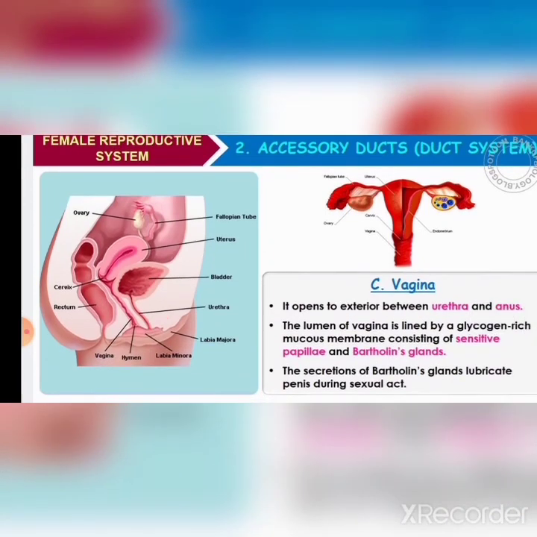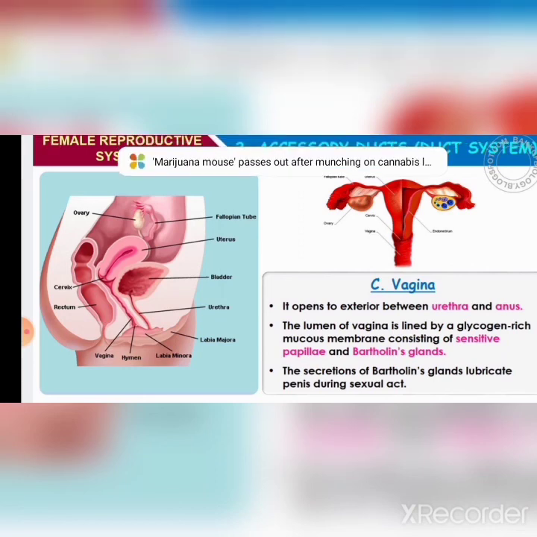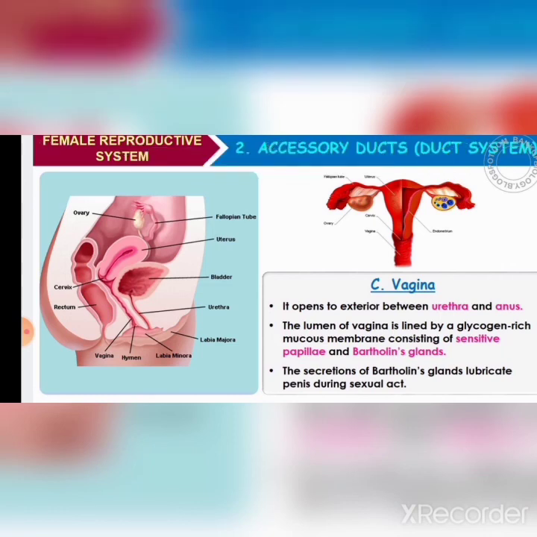The last accessory duct is the vagina. The vagina is a tube-like structure where sperm discharge occurs. It also acts as the birth canal. In the female reproductive system there is a gland called Bartholin's gland. The secretion of this gland lubricates the external genitalia during sexual intercourse. So this is about the female reproductive system.